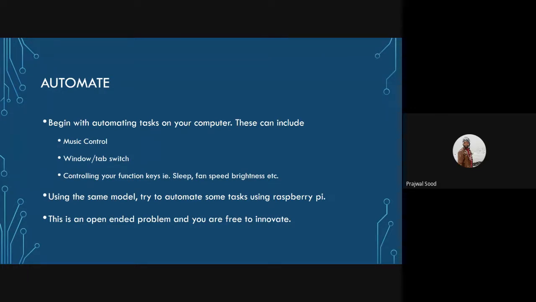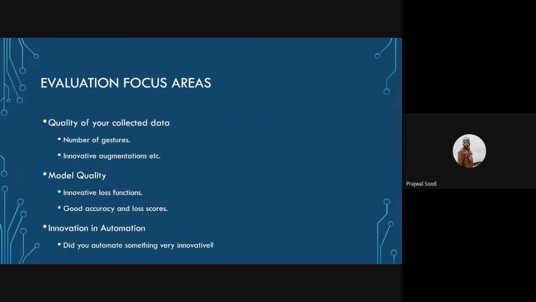So the important part of this problem is that it is a very, very open-ended problem, and feel free to innovate. A heavy emphasis has been laid on how well you can innovate over here. What innovative task can you automate using your model, and what utility can it bring to our everyday lives?